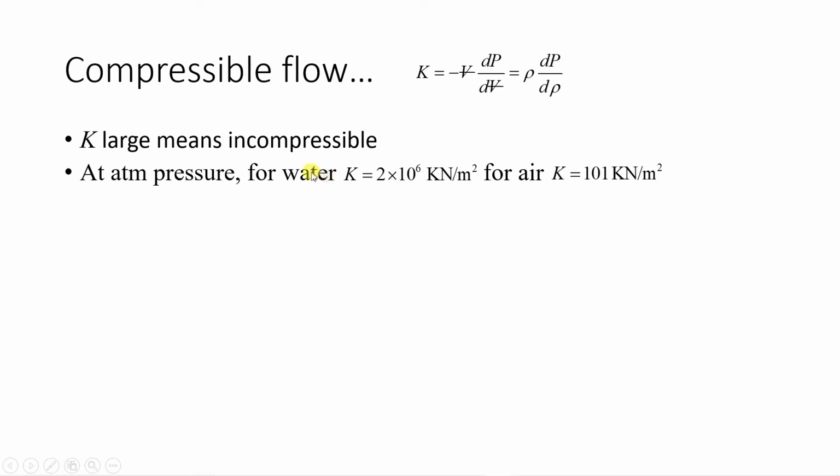For water, bulk modulus is 2 into 10 raised to 6 kilonewton per meter square, means kilopascal, and for air it is 101 kilonewton per meter square. So for air, bulk modulus is less as compared to water. When K is large, it is incompressible. So here you can say that water is incompressible.